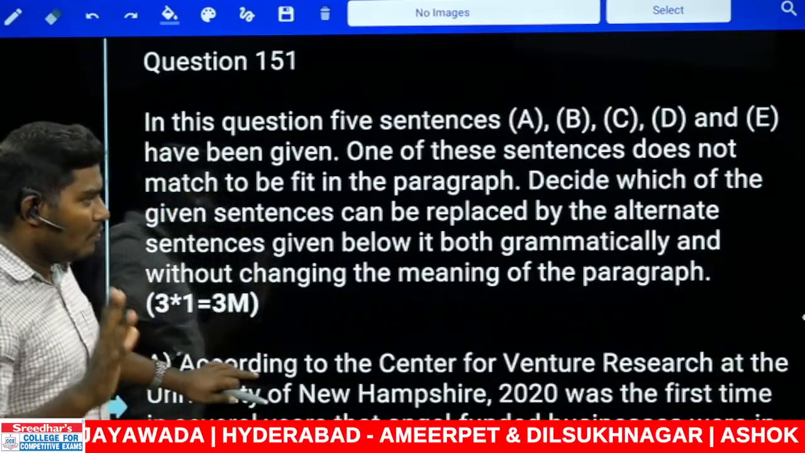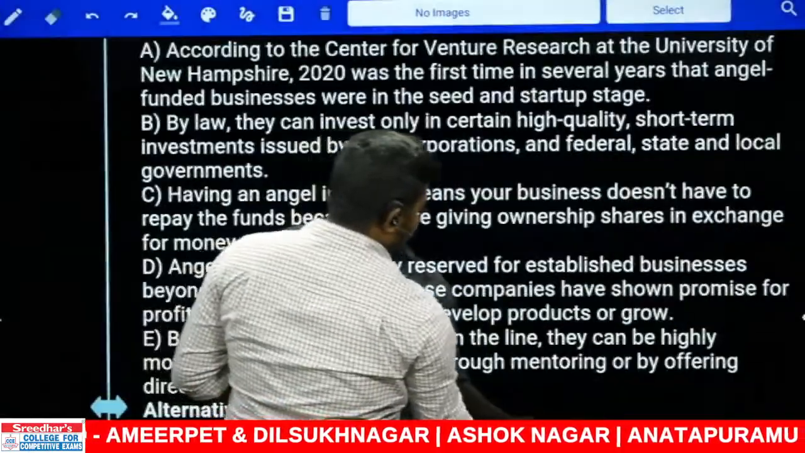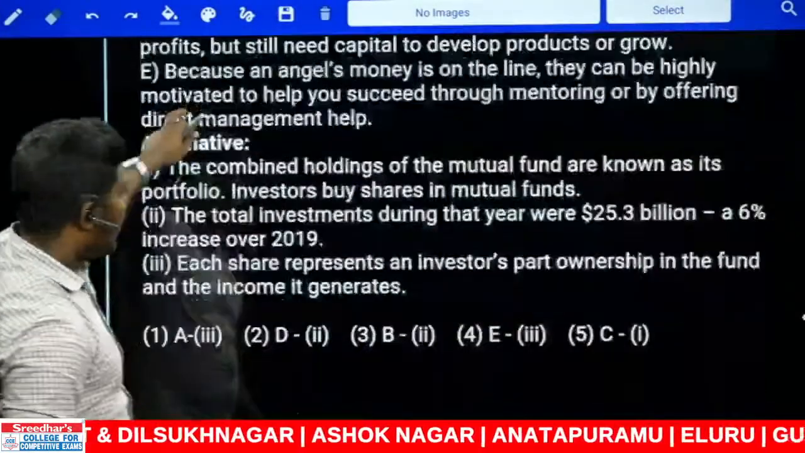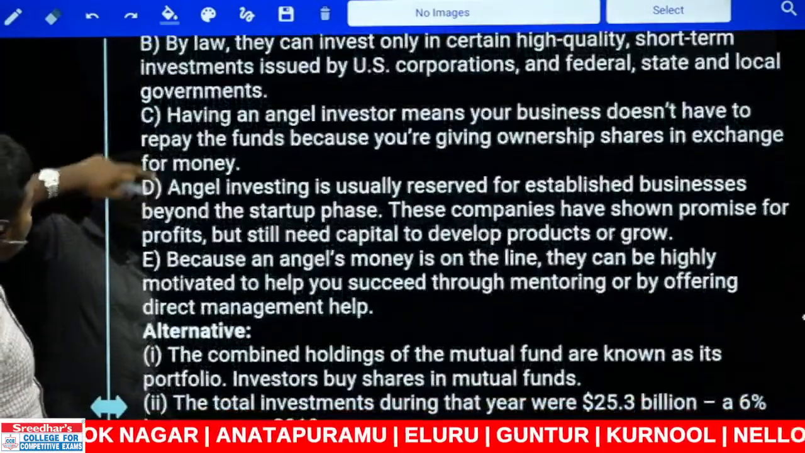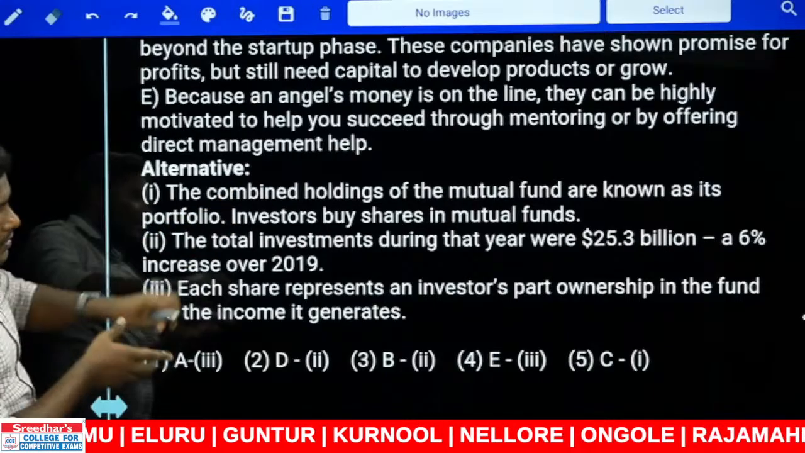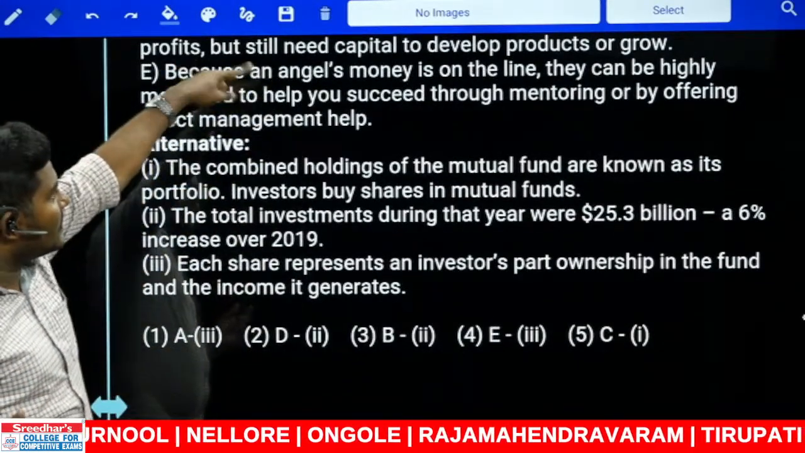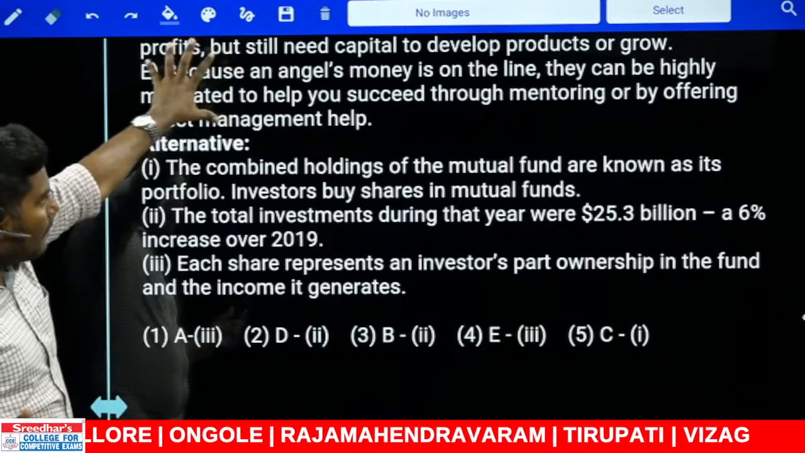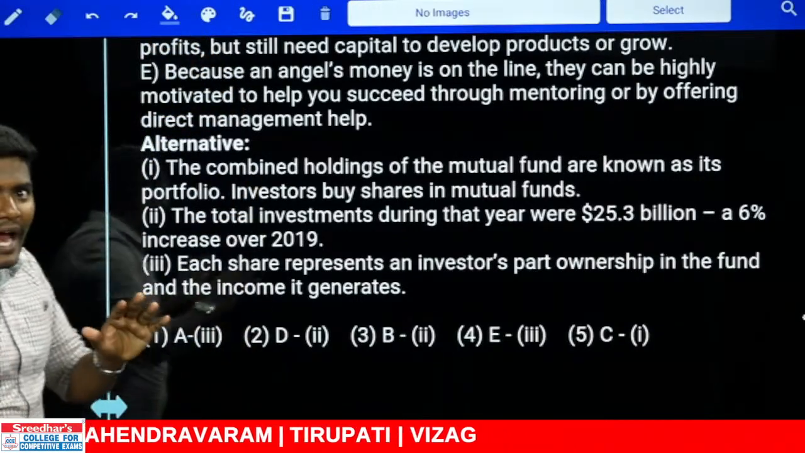Case number 1, way 1, what happens is, let me minimize this so you can understand it. Look at this. I have minimized. Look at the question from here. See, there is A, B, C, D, E, and you have one more heading here as alternative. So these are the alternatives. You need to pick one sentence which doesn't match the context the above, and that sentence should be replaced with one of these options. And be very careful.